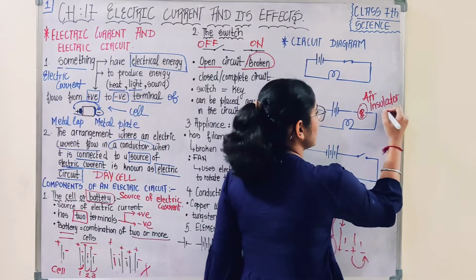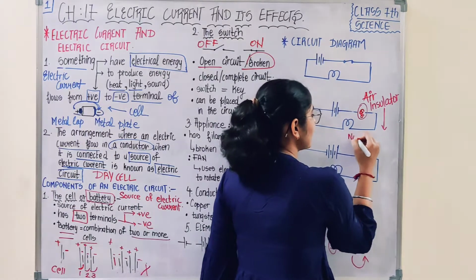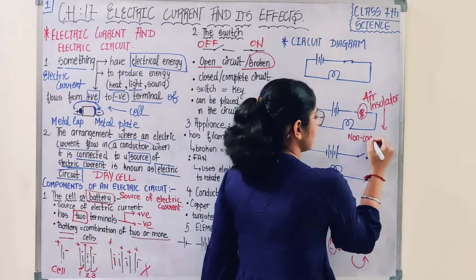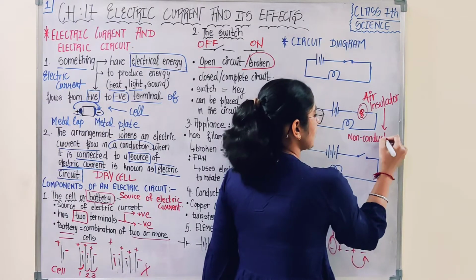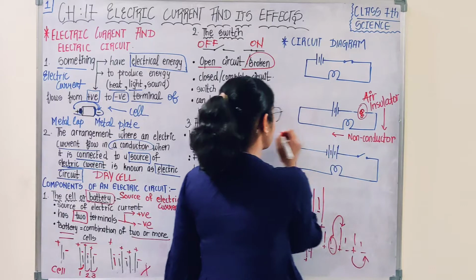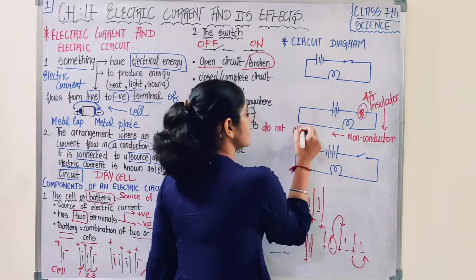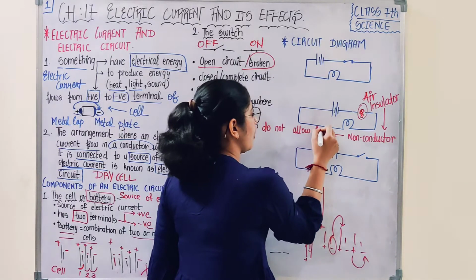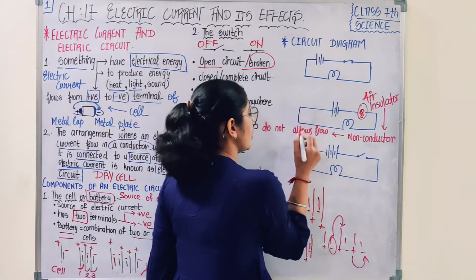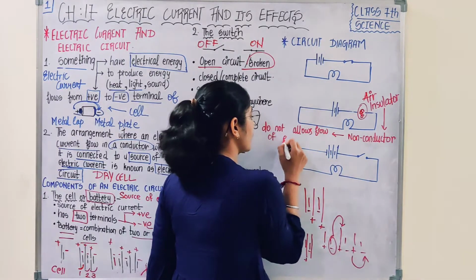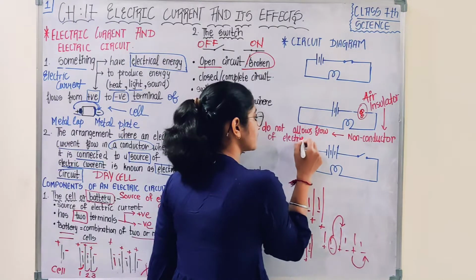Air is acting as an insulator. Are you able to recall what an insulator is? Insulator is a non-conductor. Non-conductor क्या है? It does not allow the flow of electric current.